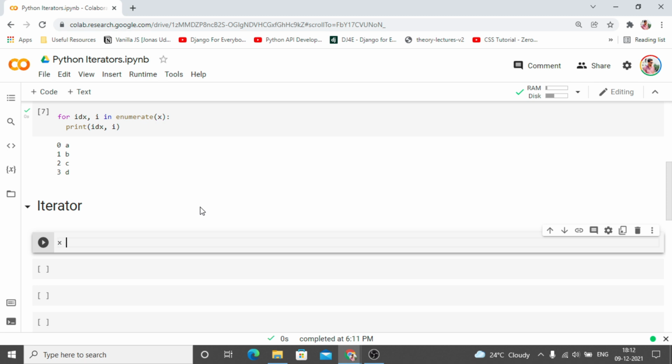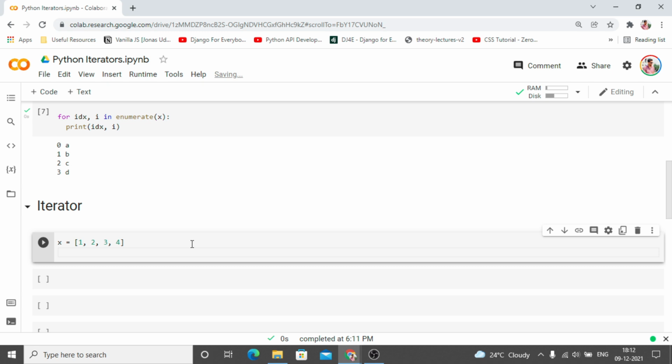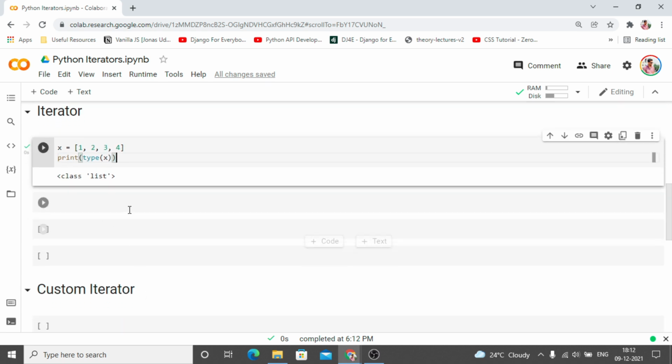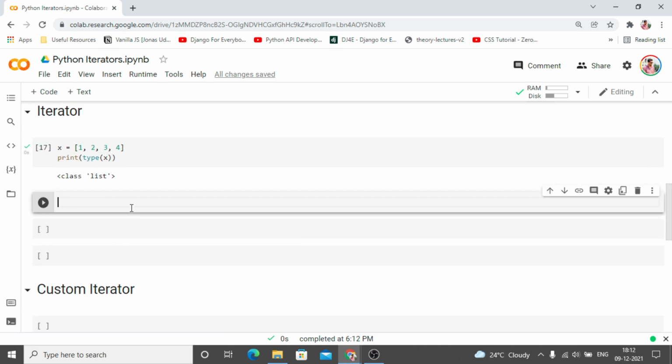Say we first take a list X that contains 1, 2, 3 and 4, and we want to see the type of X. Obviously it is going to be list. Now what we said is that the dunder iter method returns the iterator object of any iterable item like a list or tuple. All of these iterable items are going to have something called a dunder iter method, and this dunder iter method is going to return an iterator object.